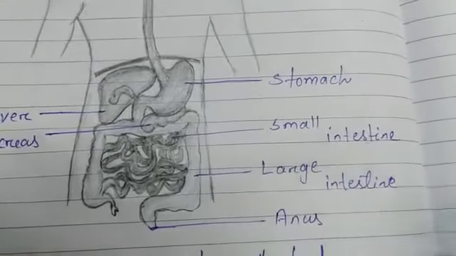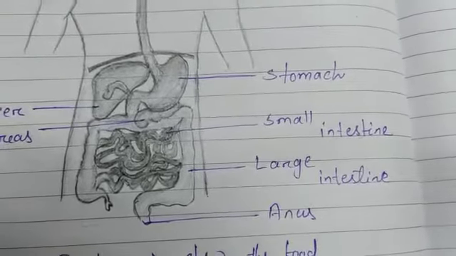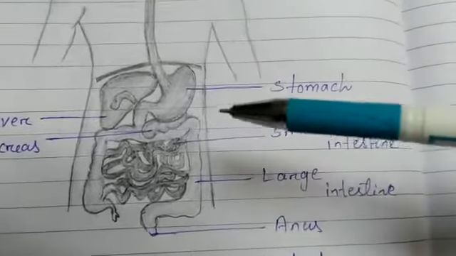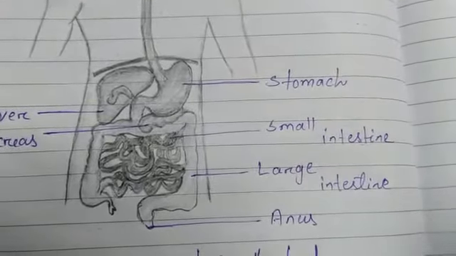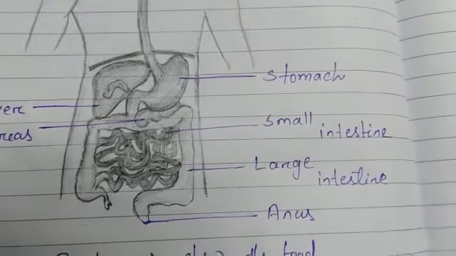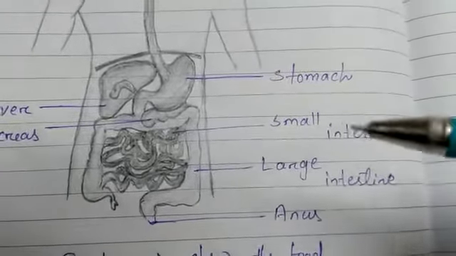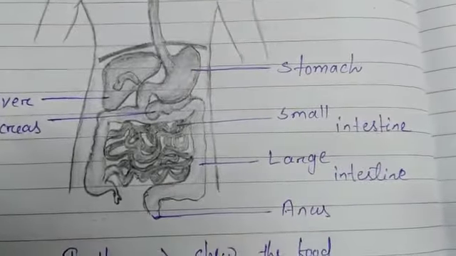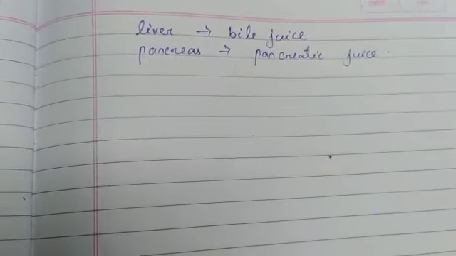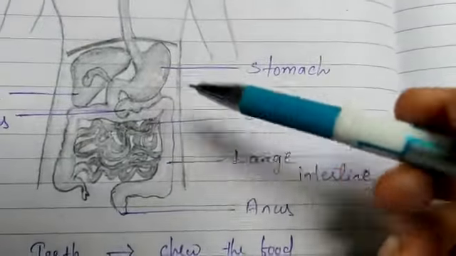The small intestine is the site of the complete digestion of carbohydrates, proteins, and fat, because the small intestine receives the secretions from the liver and pancreas. The liver secretes bile juice and the pancreas secretes pancreatic juice, which helps in the complete digestion of carbohydrates, proteins, and fat. But here you can see that hydrochloric acid is secreted from the stomach.